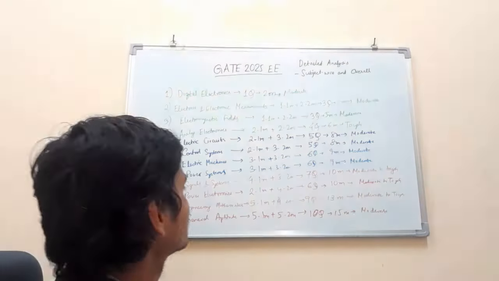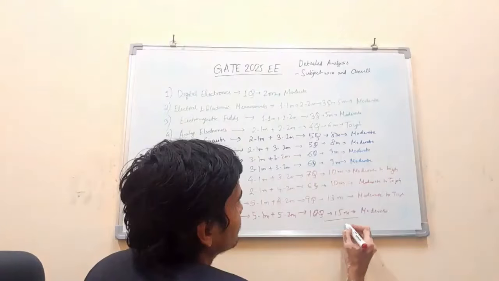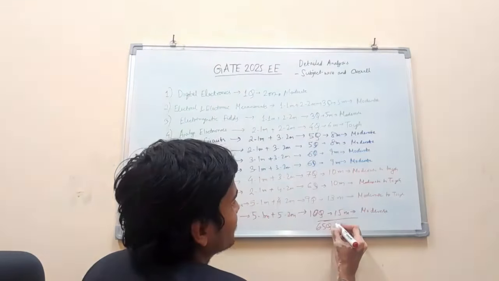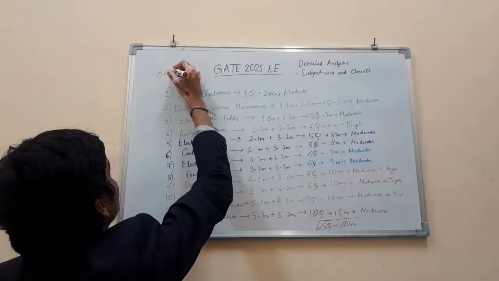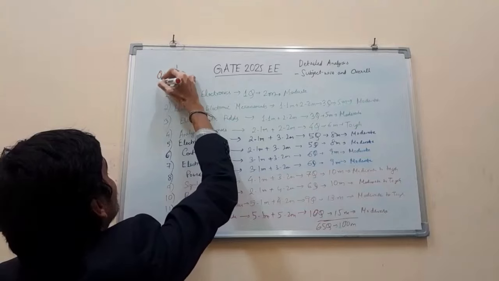So that was it. Summing up, we get 65 questions of 100 marks. Overall difficulty, in my opinion, would be moderate to slightly tough.